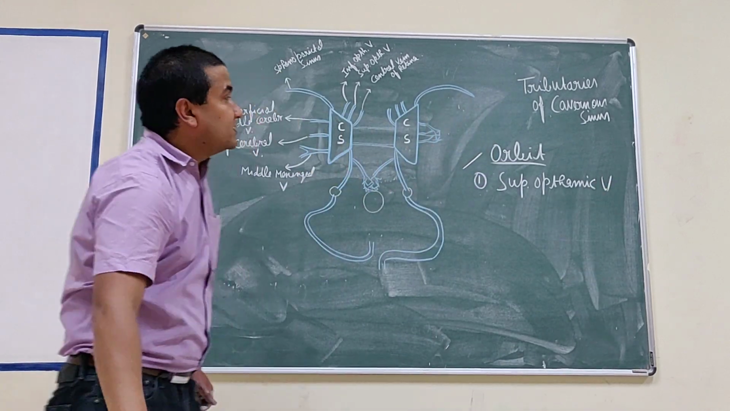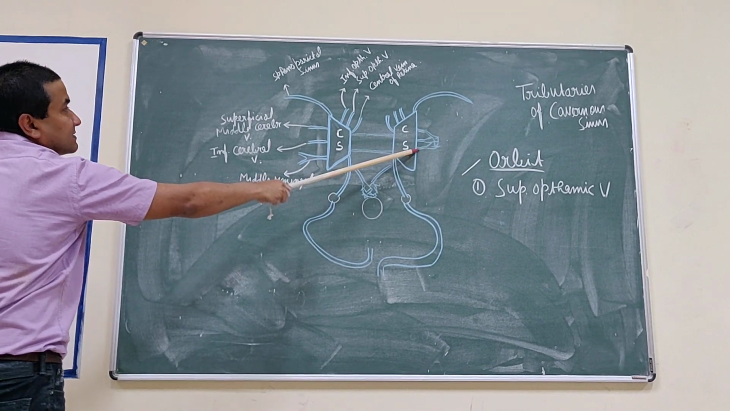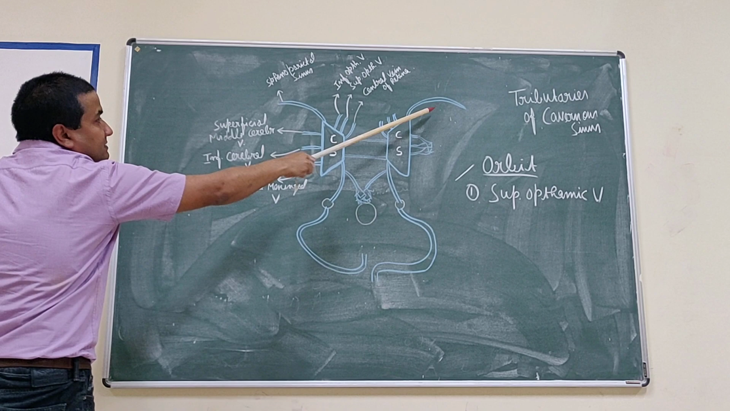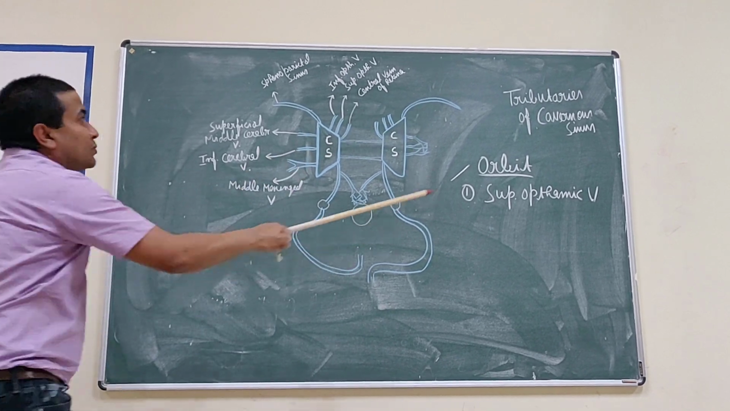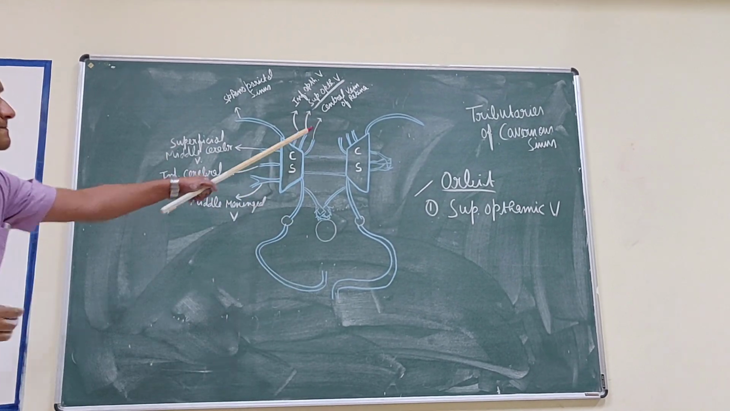Superior ophthalmic vein. In this diagram, it is symmetrical. Both are the cavernous sinus, and the tributaries there are the same on this side. This is the superior ophthalmic vein.